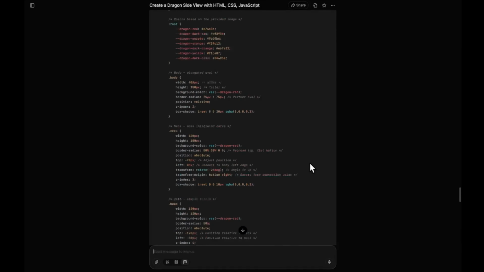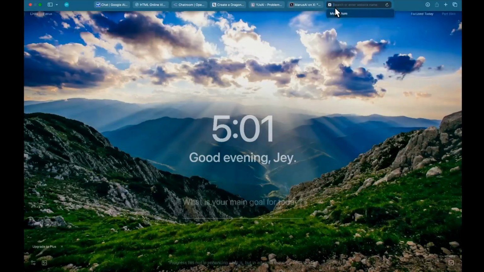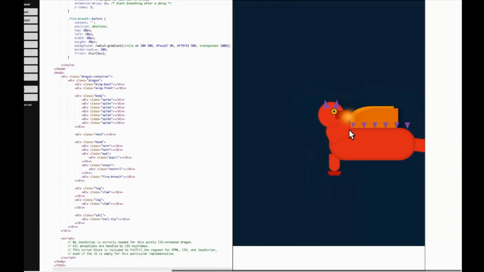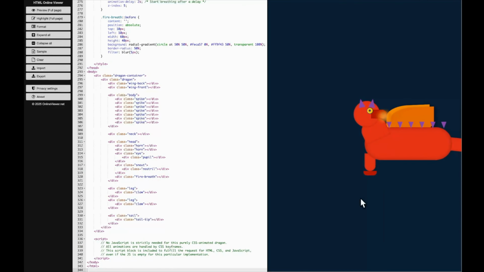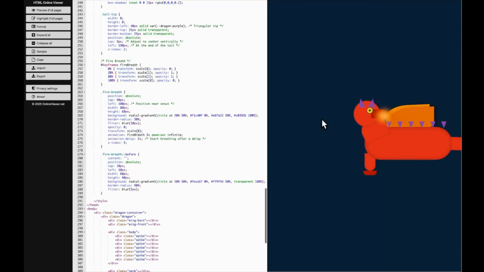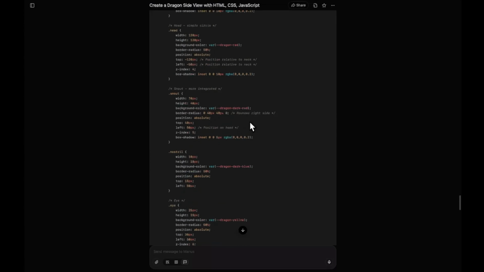Okay, this time around we have got the complete code. Let's copy it. Let's open up HTML viewer and paste that. Okay, so nothing much has improved guys. I think it looks pretty much the same. I don't know what it understood and what it fixed. That is it guys.